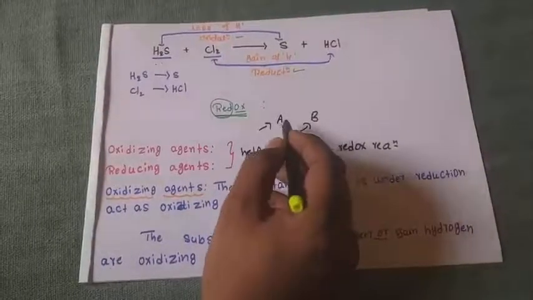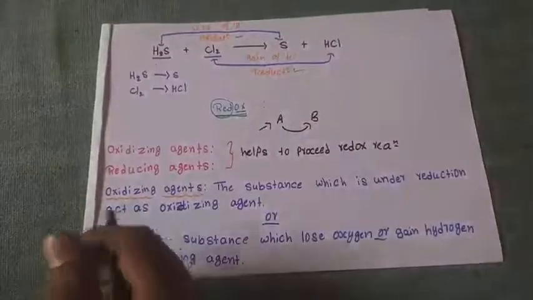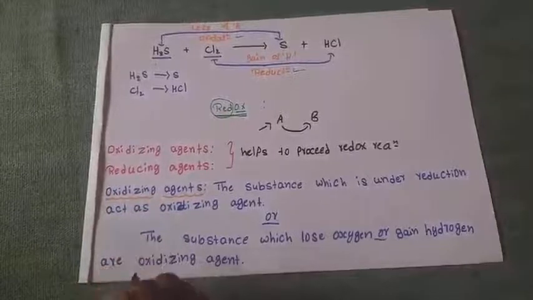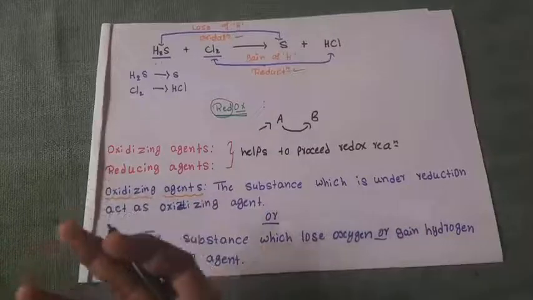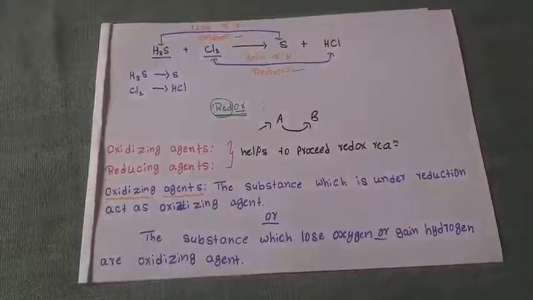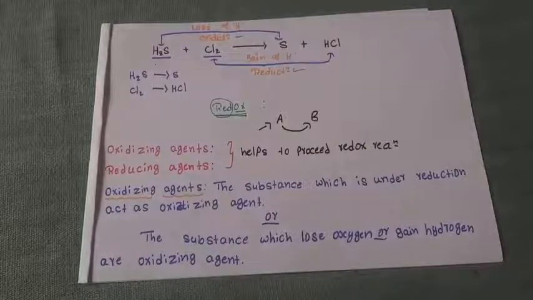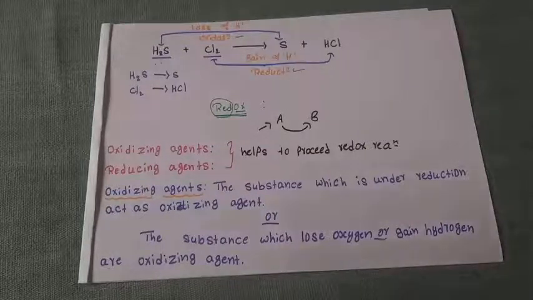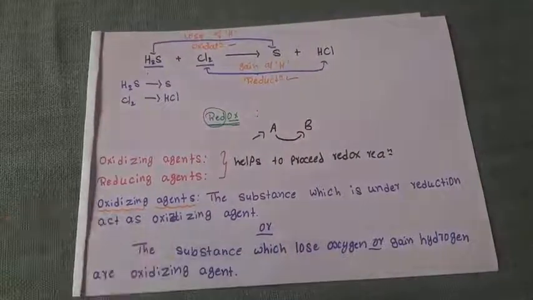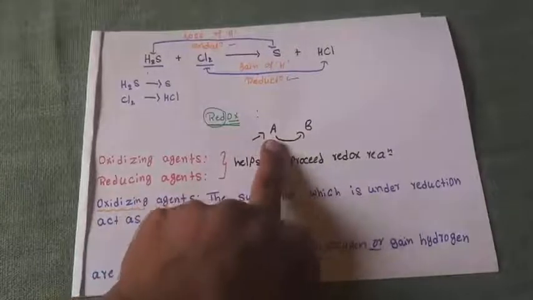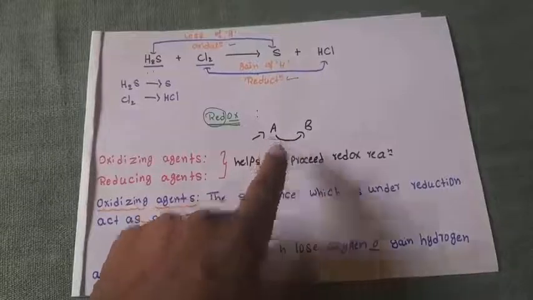Agent means, as in the market, agents help others or get involved in the business. In a reaction, if A is an oxidizing agent, it should supply oxygen or accept hydrogen.